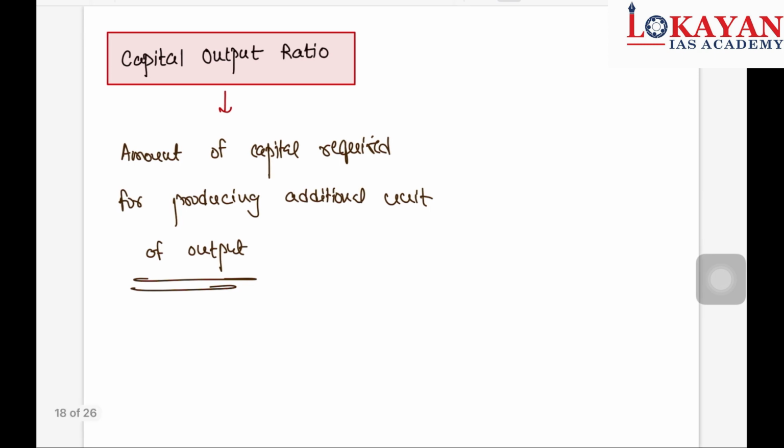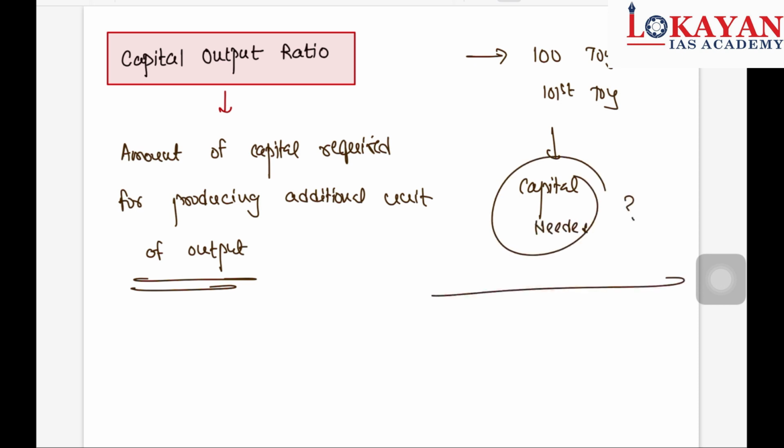Okay, suppose, take an example, you are producing 100 toys, and for the additional, that is the 101st toy, how much capital do you require? That is the capital output ratio. If this requirement of capital is low, then it's good for the economy. What does this mean? Your productivity is high. And if this requirement is high, then that is bad for the economy.